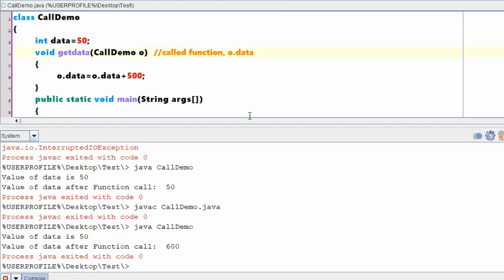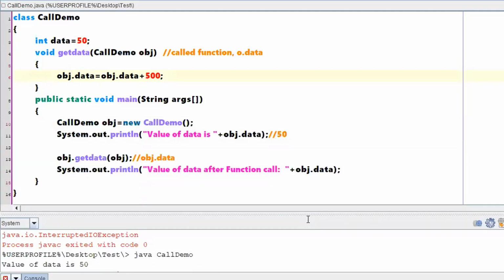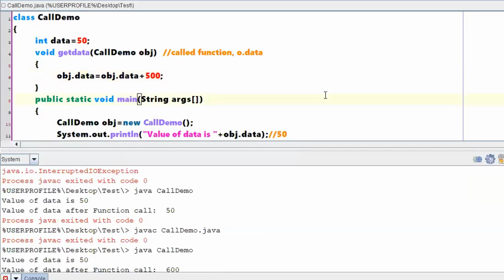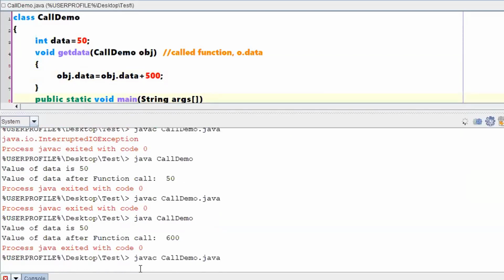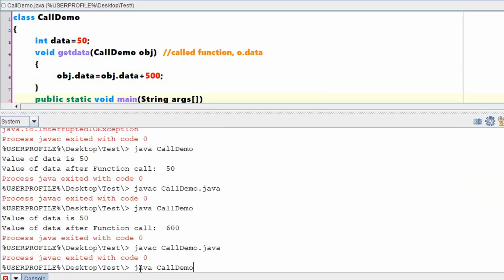Shall I write it as obj only? I can give the name as obj also, right? Let us give obj only. Why worry? Now, previous value of obj.data plus 500. Now, what might be the output? 50 and 550. Shall we cross check what might be the output? Compiled fine, no errors.